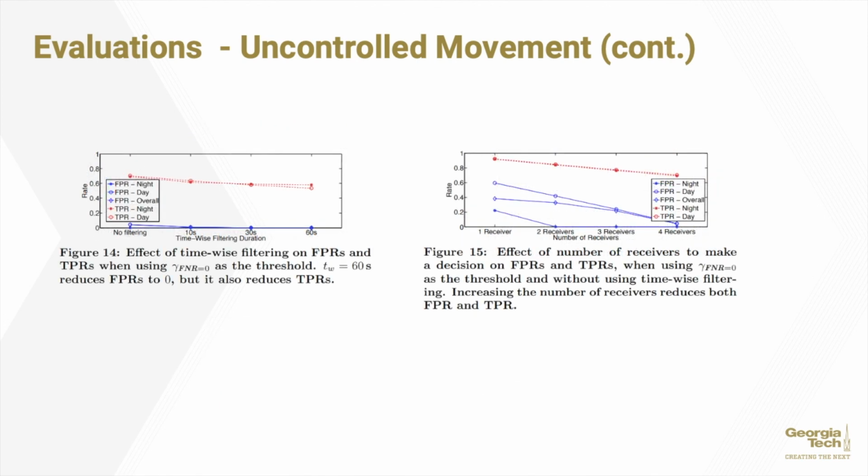Figure 14 shows the effect of time-wise filtering on the false positive rate and the true positive rate when using the 0 false negative threshold method. This assumes a time window of 60 seconds to reduce the FPR to 0. Although noted that it reduces the true positive rate, having a false positive rate of 0 cannot be overstated in its value. Figure 15 shows the effect that the number of receivers has on making the decision on false positive rates and true positive rates when using the 0 false negative threshold selection method.